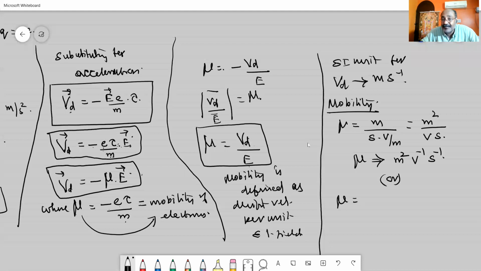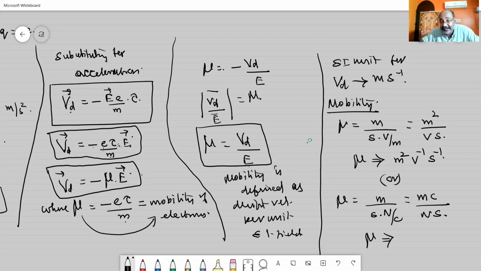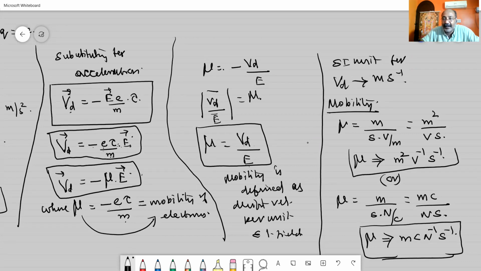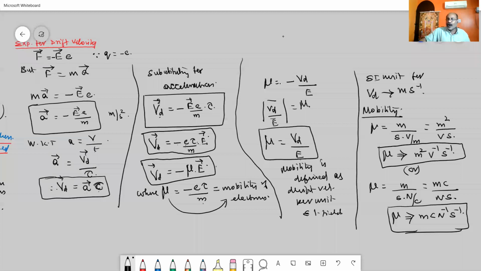See, mu equals drift velocity, represented as meter per second. Electrical field can be written as Newton per coulomb. So I can write meter coulomb by Newton second, or mobility can also be represented in terms of meter coulomb per Newton per second. This is also taken to be the unit for what? Unit for mobility. Hope you have understood what I have told now.